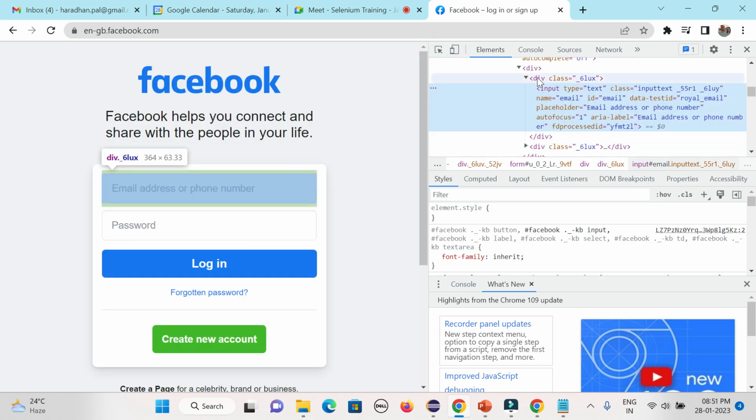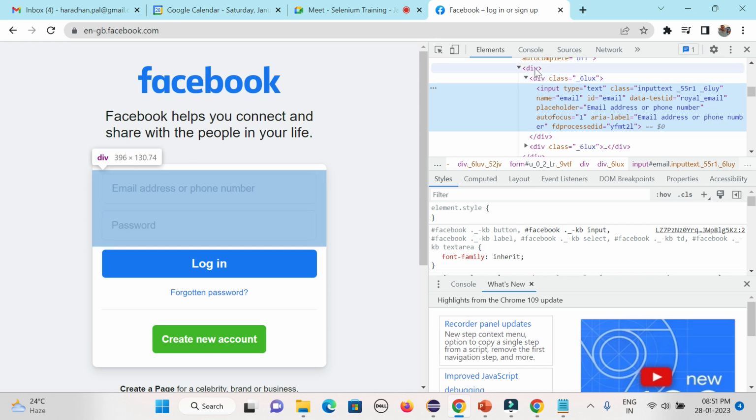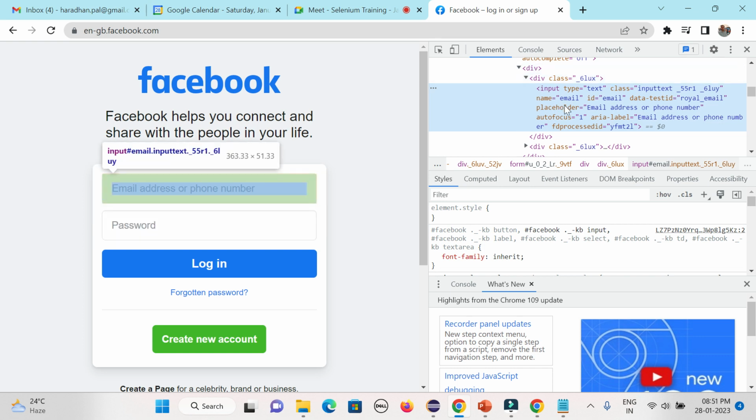It is coming from the div class. If you go to the parent, you can see this is your parent, this is your child, this is the attribute, and this is the tag. Input is the tag. Based on the tag itself, you can easily understand what the element is about, and based on the type, they define it so that anyone can uniquely identify it with the help of the ID, name, or other relevant attributes. Sometimes other attributes are not there, but for our automation script I need to identify the element, so I will go with CSS selectors uniquely.